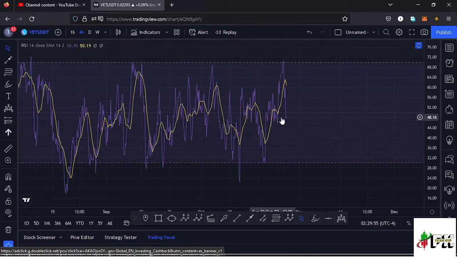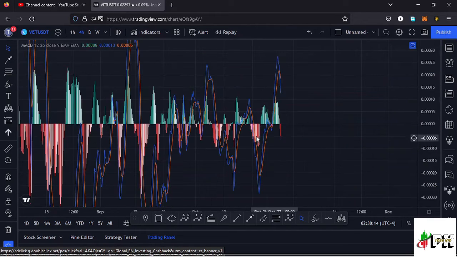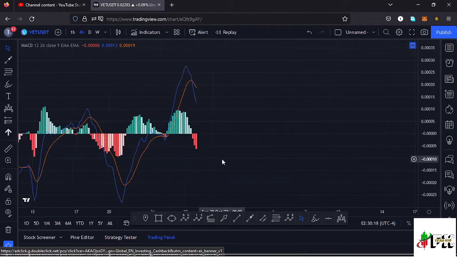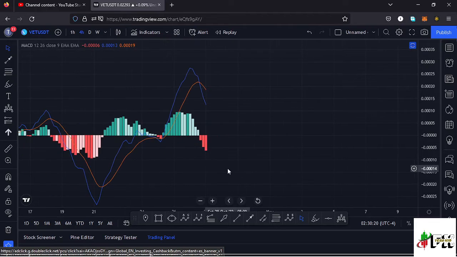On the RSI, we are trading at around the 48 mark, meaning we have massive room for us to support any movement to the upper side and also any movement to the lower side. In case we continue pushing lower in the formation of a triple bottom, then that movement will still be supported here on the RSI. Also taking a look at the MACD, for our MACD we have printed a bearish cross, and that means lower prices are coming our way.